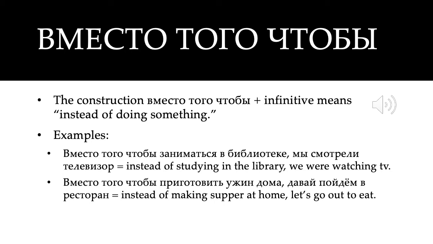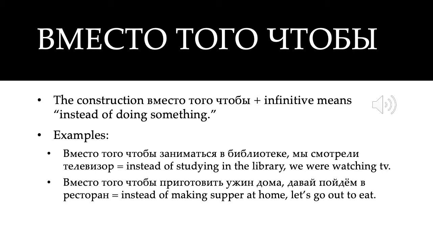So when we use the construction вместо того, чтобы plus the infinitive of a verb, it means instead of doing something. For instance, вместо того, чтобы заниматься в библиотеке, мы смотрели телевизор. Instead of studying in the library, we were watching TV. Or вместо того, чтобы приготовить ужин дома, давай пойдем в ресторан. Instead of making supper at home, let's go out and eat.